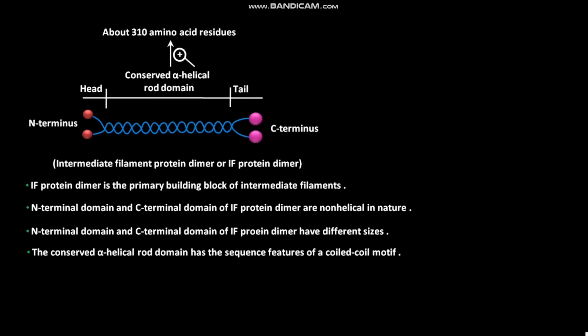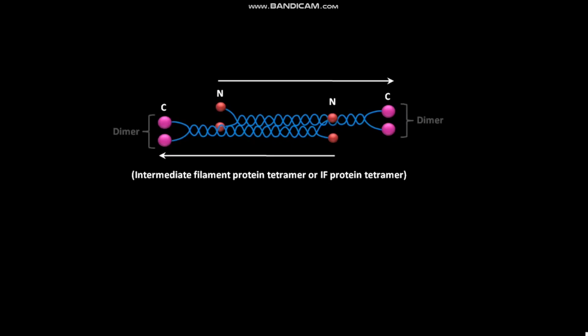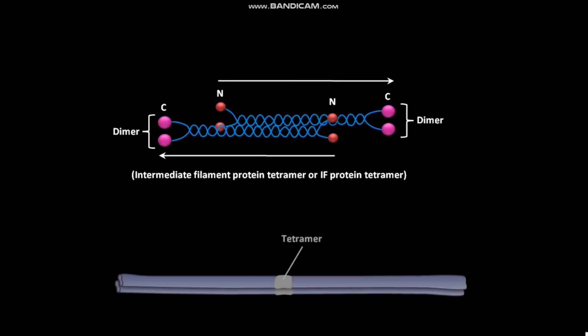This is an intermediate filament protein tetramer, or IF protein tetramer. An IF protein tetramer is formed by antiparallel staggered side-by-side aggregation of two identical dimers. Tetramers aggregate end-to-end and interlocked into long protofilaments.